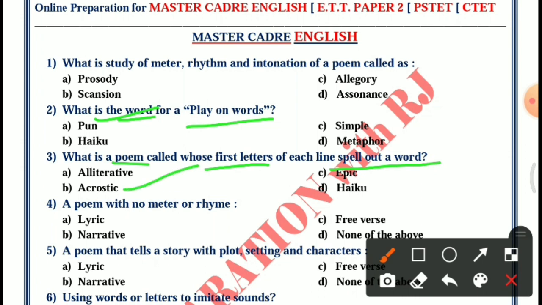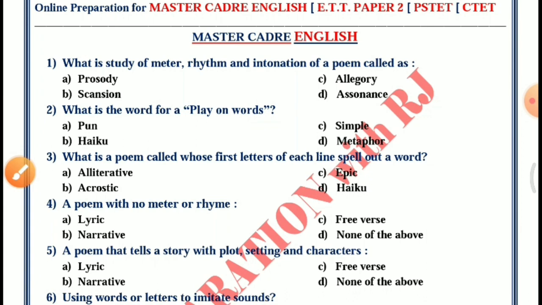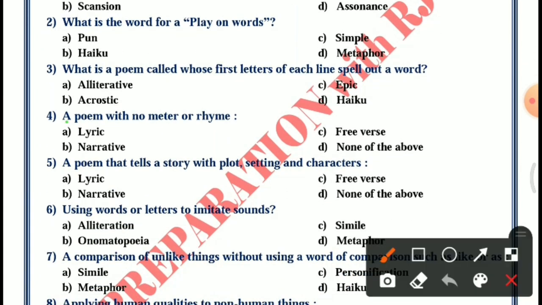Question fourth. A poem with no meter or rhyme. Option A, lyric, B, narrative, C, free verse, D, none of the above. The answer is C, free verse.